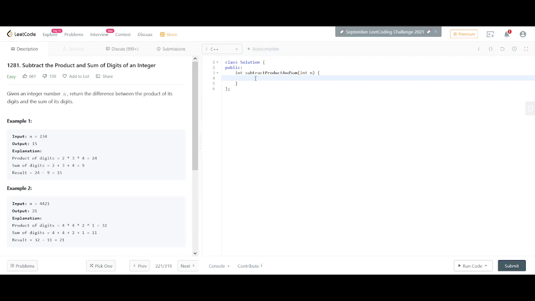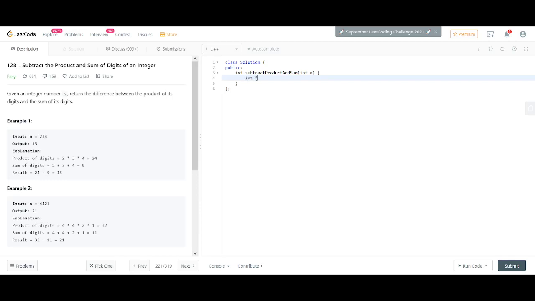Otherwise, the time complexity can be called O(1), and the space complexity is O(1). I just forgot to mention the space complexity in the previous question that we did. Since we were using a map, the space complexity is also order of 10. So for this particular question, the time and space complexity will both be order of 1.